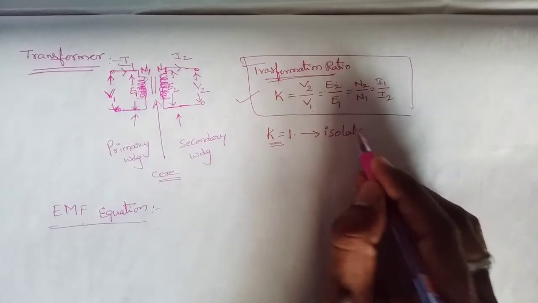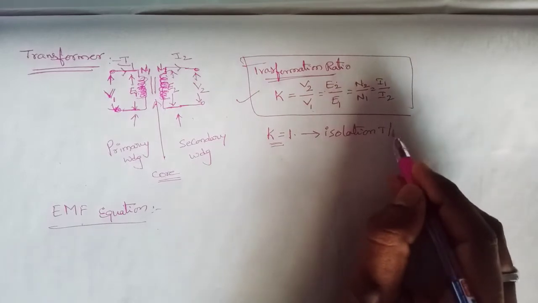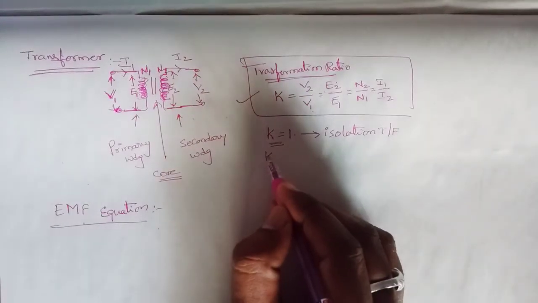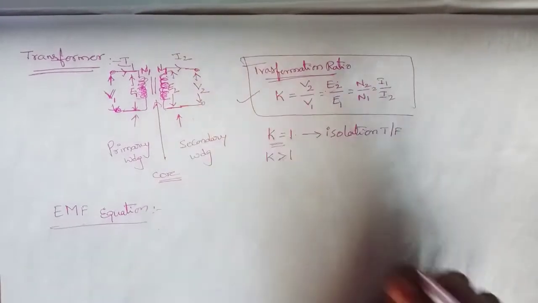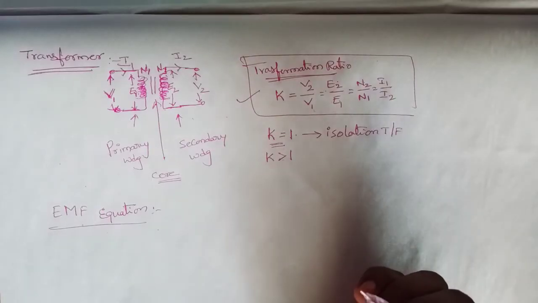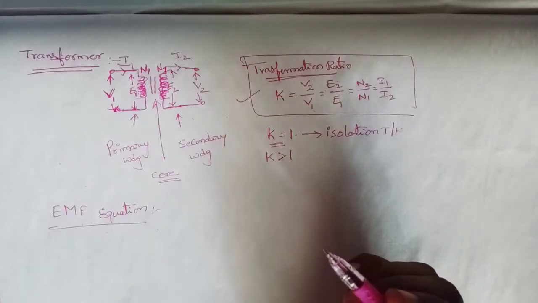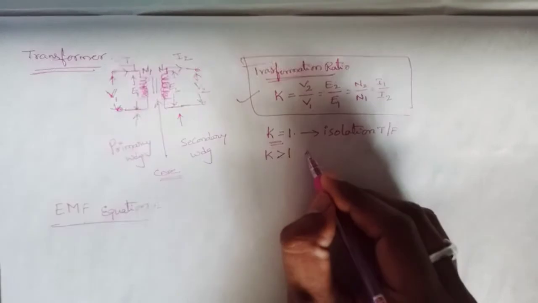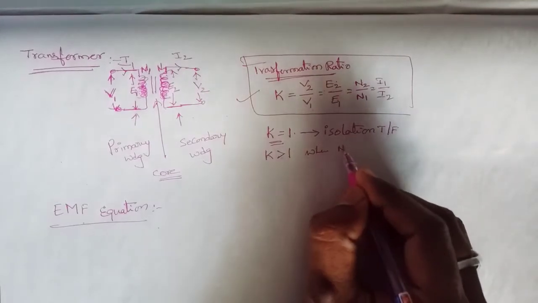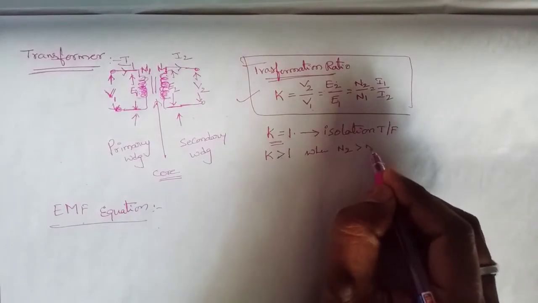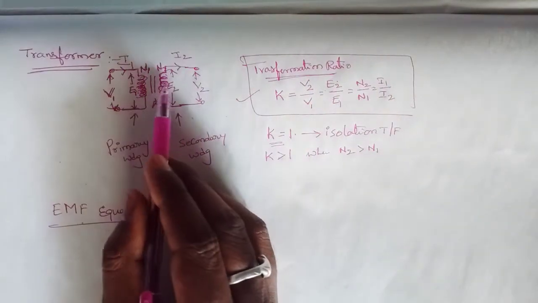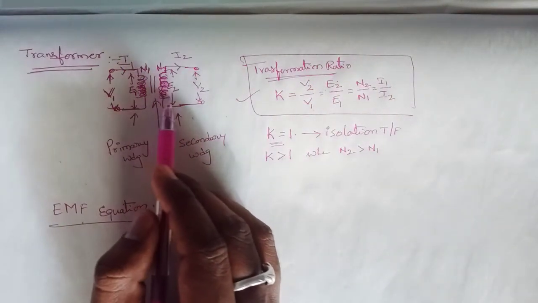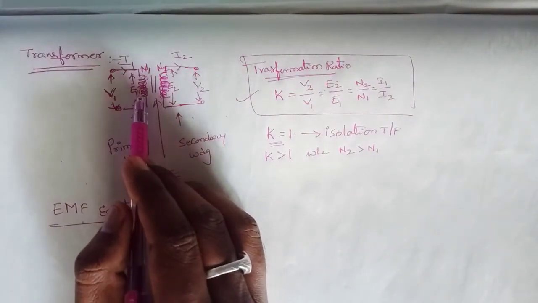Isolation transformer. If the K value is greater than 1, when will the K value be greater than 1? When the N2 value is greater than the N1 value, that is, the number of turns of the secondary is greater than the turns of the primary.